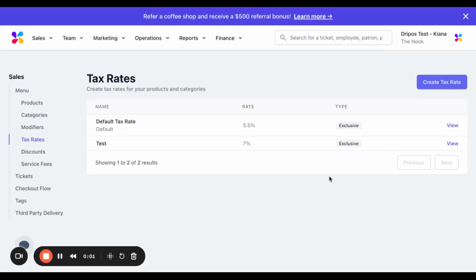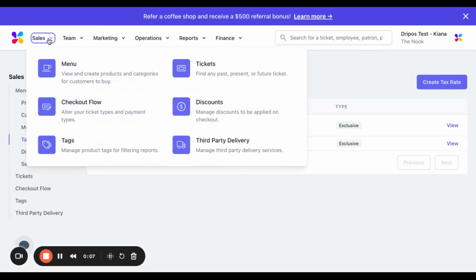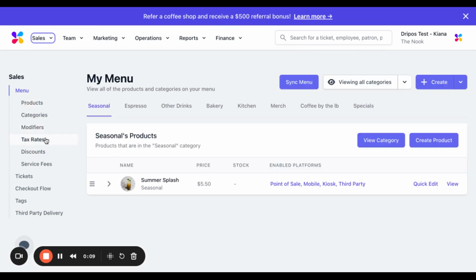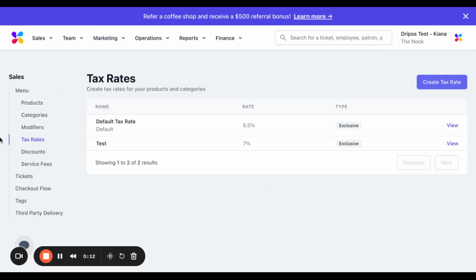So the next thing we want to cover is tax rates. So to create a tax rate, you will want to go onto the web dashboard and click on the Sales button, click Menu, and then Tax Rates. With tax rates, you are able to create rates and apply them to your shop's menu from the Dripos web dashboard. You can also create different tax rates for different menu categories or ticket types. You also have the ability to set a default tax rate that will automatically apply to specific ticket types, modifiers, and any custom products created on the point of sale.